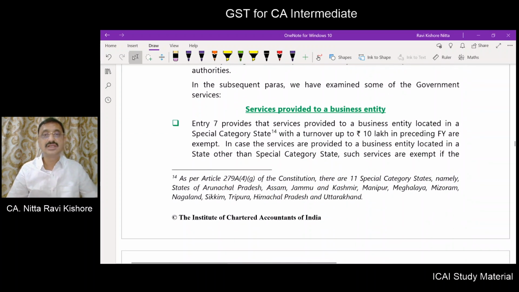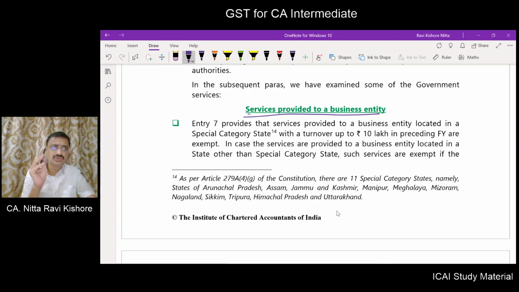Now, services provided to a business entity. Here we have discussed at length. The threshold limit is 20 lakhs for other than special category states and 10 lakhs for special category states. If it is up to that, other than entries A, B, C of entry number 6, all other services by government will be exempt in respect of these entities, and also renting of immovable property is not exempt, it is chargeable.